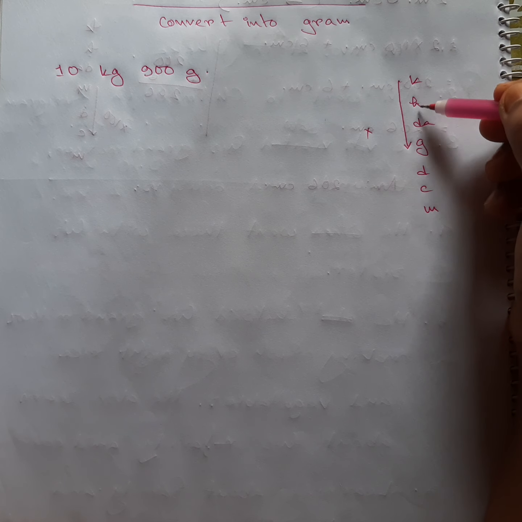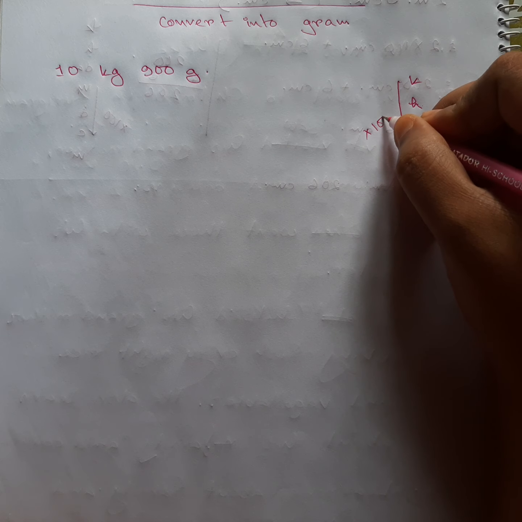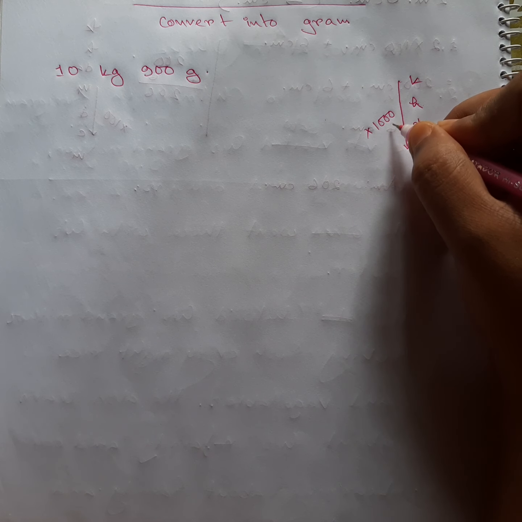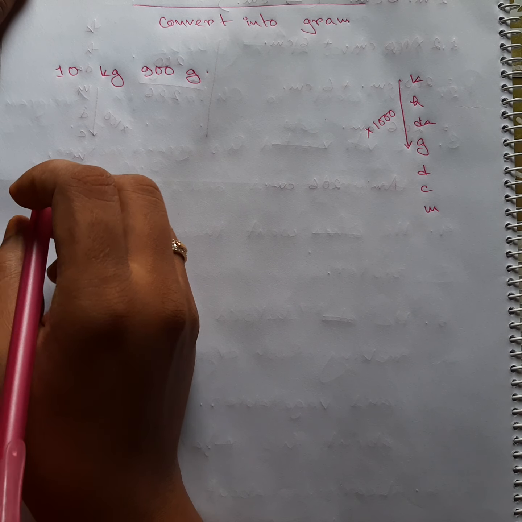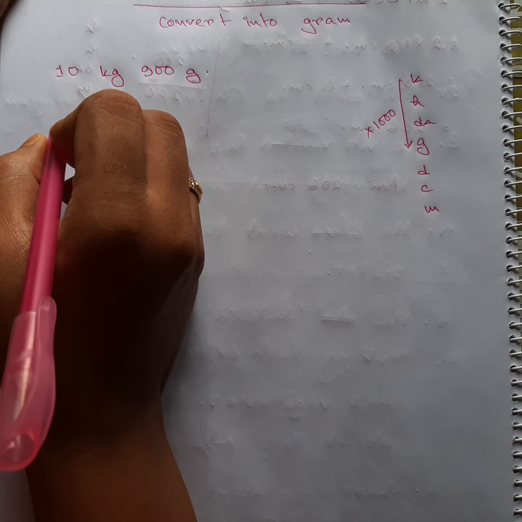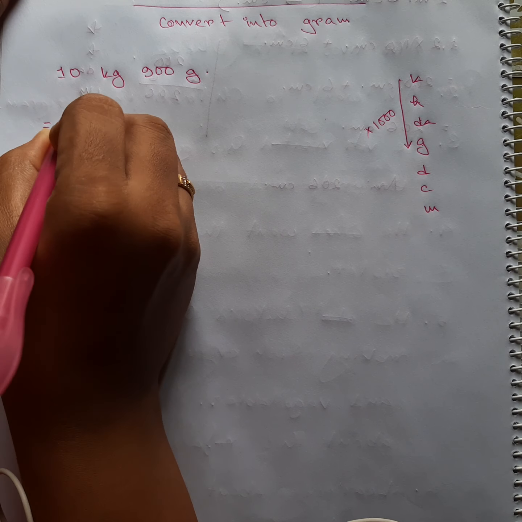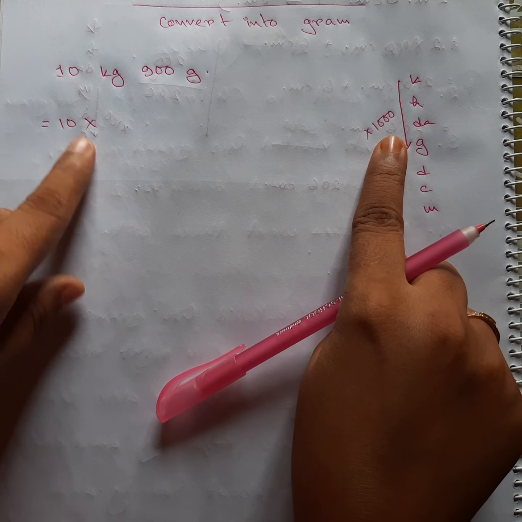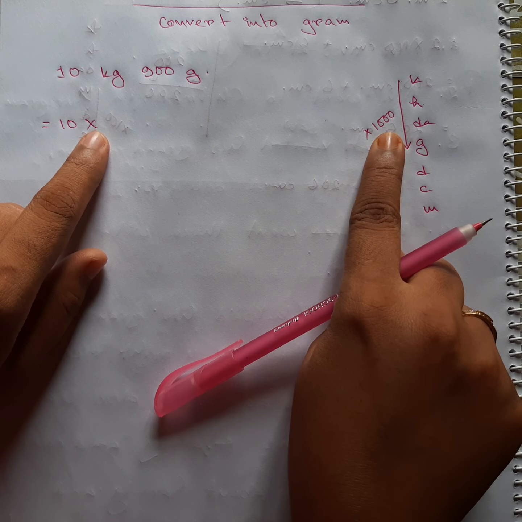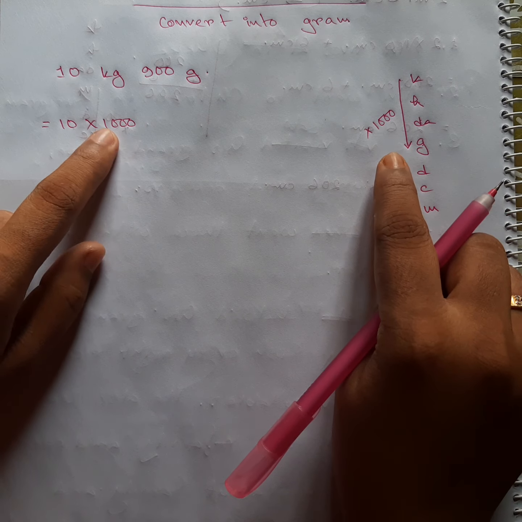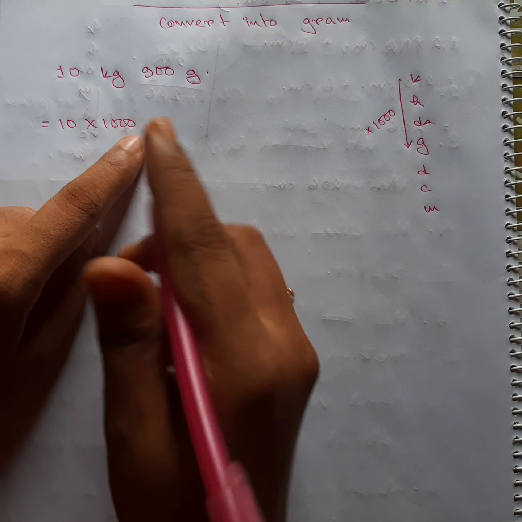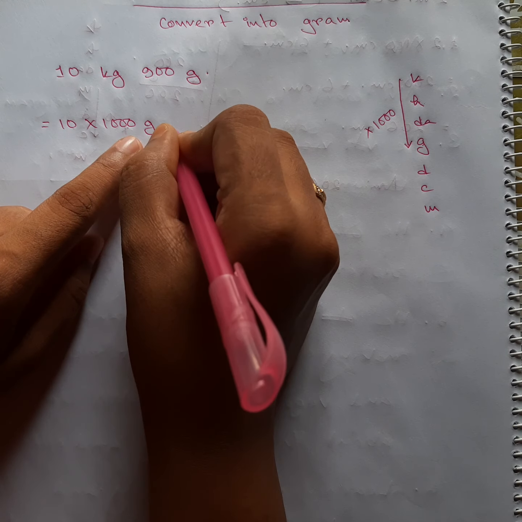How many digits? 1, 2, 3, 4. 4 digits means a 4 digit number, which one is 1000, right? You know it, because for now maybe it is quite easy for you. So we are multiplying. 10 will be over there, multiplying with 1000. Let's write down the 1000, and when we multiply, the kilogram will become gram, right?